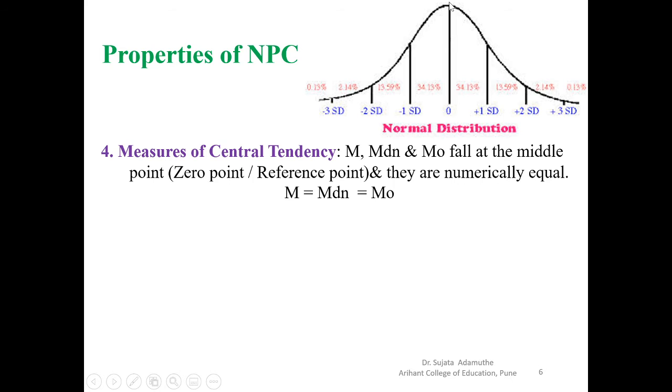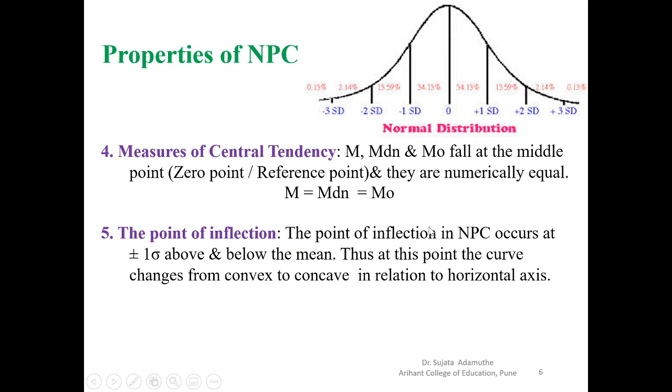We saw in the previous slide that at the apex point the measures of central tendency are always equal. That means the value of the mean, median and mode at the middle point is always equal, and so this point is called the zero point or reference point. As I already told you, the reason it is 0 SD is that if the mean, median and mode are equal, then there is no distance from the measures of central tendency, and the SD is 0 here.